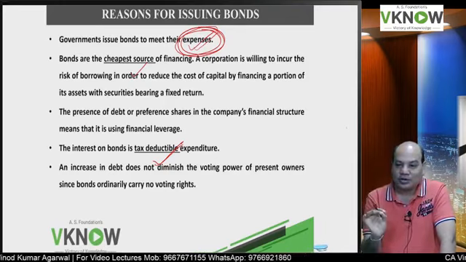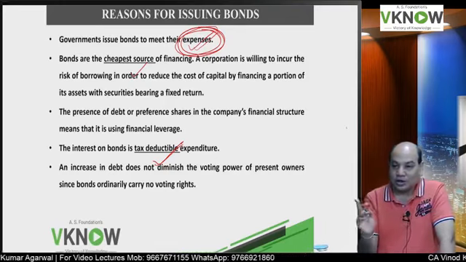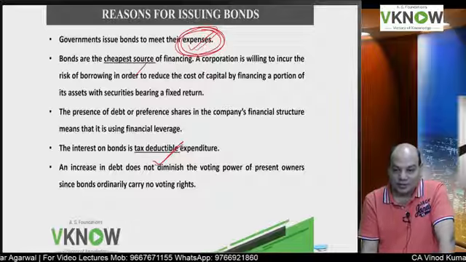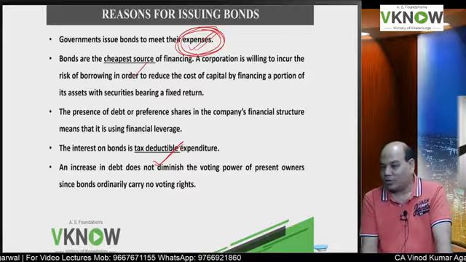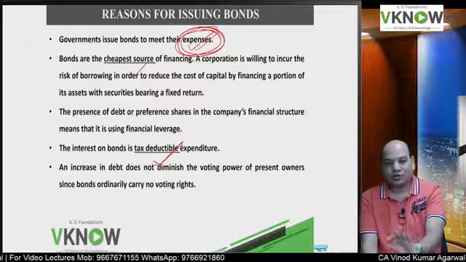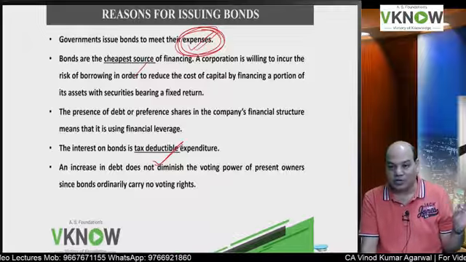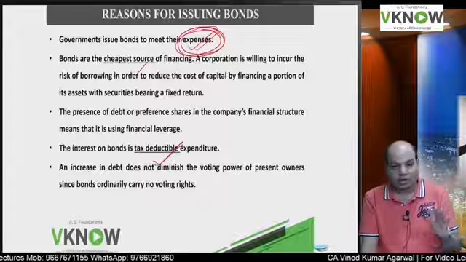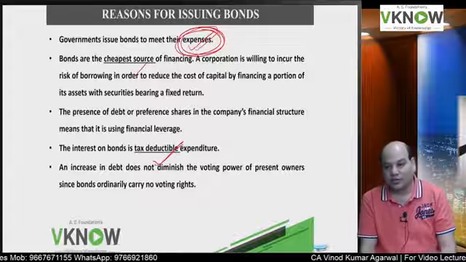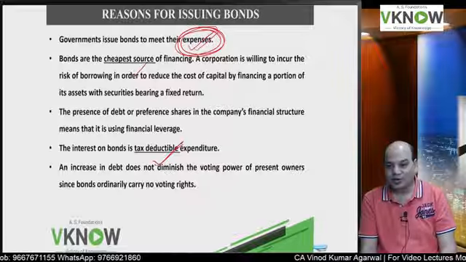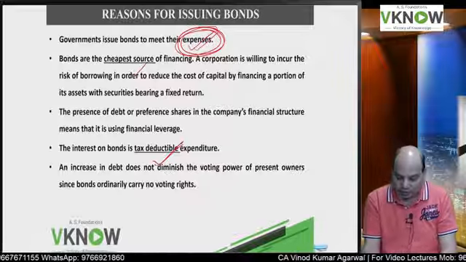So it is called a tax deductible expense. Dividend is not a tax deductible expense. If you pay dividend on preference share or equity share, you don't get it as a deduction. But if you pay interest on bonds or debentures, you get it as a deduction. So that reduces the effective cost of debt, and that is why debt is preferred by companies.